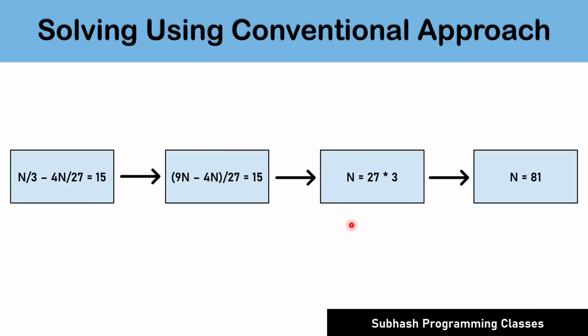So, the only unknown in this expression is n, and it's quite easy to calculate once we arrive at these expressions. Further evaluating it, we get 9n minus 4n, the whole divided by 27, equals 15, which is nothing but n equals 27 multiplied by 3, and therefore we get the value of n as 81 coins. Therefore, the total number of coins initially kept aside by the main painter for distribution among all the 3 assistants were 81 coins. Congratulations, you have got your answer.